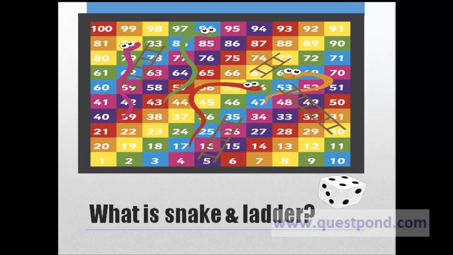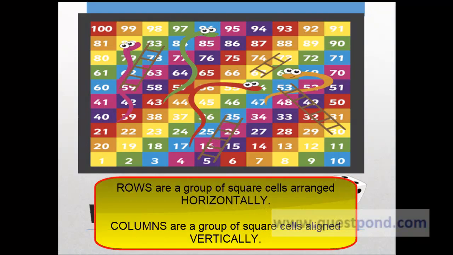Snake and ladder is one of the game which is very famous, especially with children across various countries. So just to give a brief of this game for those who do not know about it, as you can see, we have rows and columns in this game with values starting from 1 to 100. At certain places, you will be able to see a ladder.